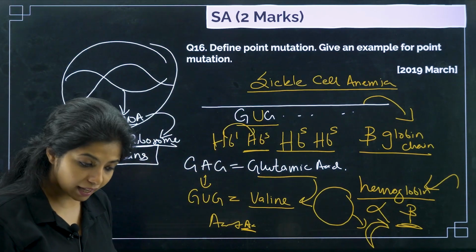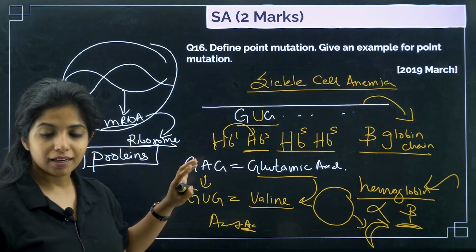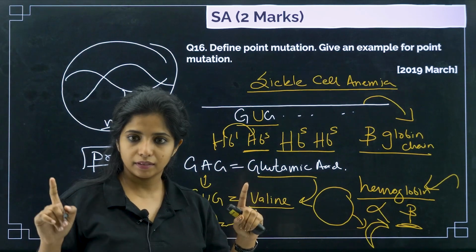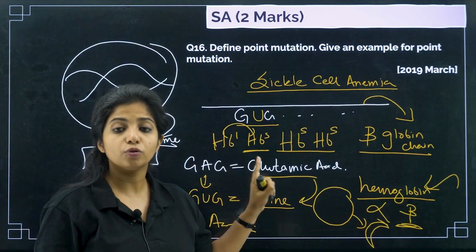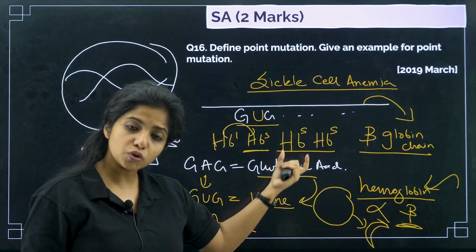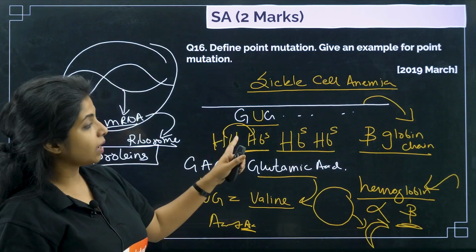Okay, so this is again an autosomal recessive disease. It is an autosome, it's not sex linked, like hemophilia was sex linked, right? Remember, color blindness is also sex linked. It is always on the X chromosome. Over here it is not like that. It is an autosomal recessive disease. So in recessive condition, when both of them come together, that's only when you will have that disease, otherwise you will be a carrier. So this is an example of point mutation.